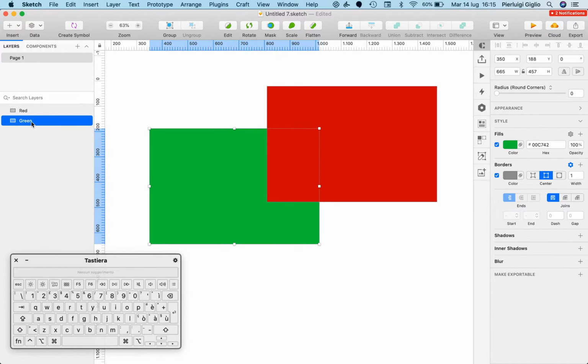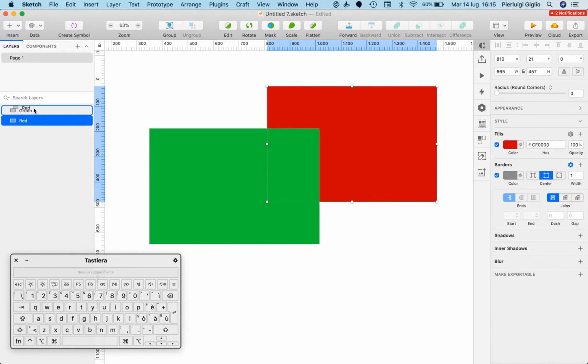But we can always revert these positions, and we can change them by simply holding on green with the left mouse key, and we can release once we see that blue line on top of red.